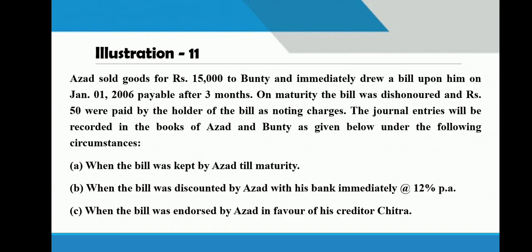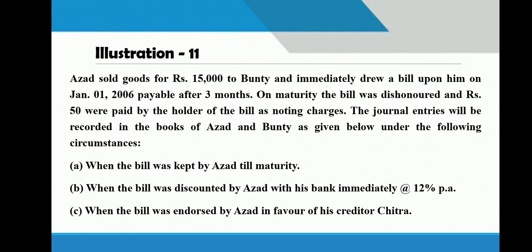Let us see one more illustration. Azad sold goods for rupees 15,000 to Bunty and immediately drew upon a bill on January 1st, 2006 payable after 3 months. On maturity, the bill was dishonored and rupees 50 were paid by the holder of the bill as noting charges. So see, 50 rupees are paid by Azad. The journal entries will be recorded in the books of Azad and Bunty as given below under the following circumstances.